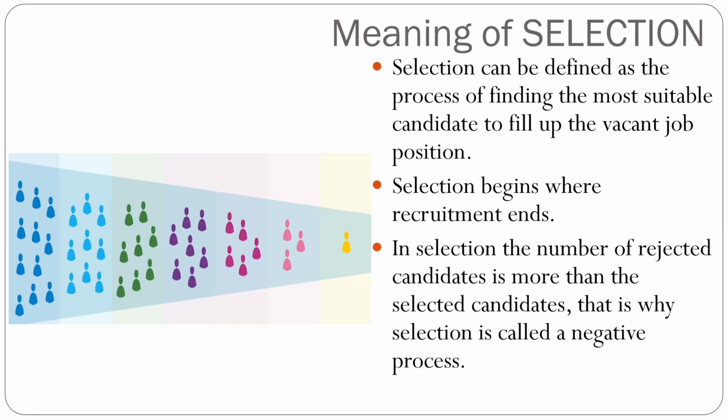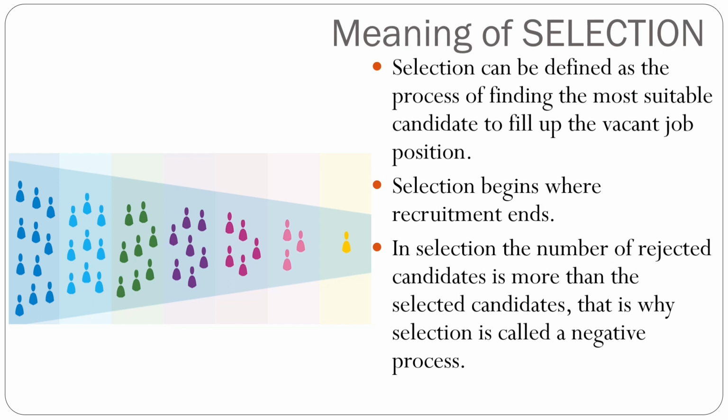Students, in this slide we will try to understand what selection means. Selection will start after recruitment ends. At the end of the recruitment process, applications have come from different candidates.